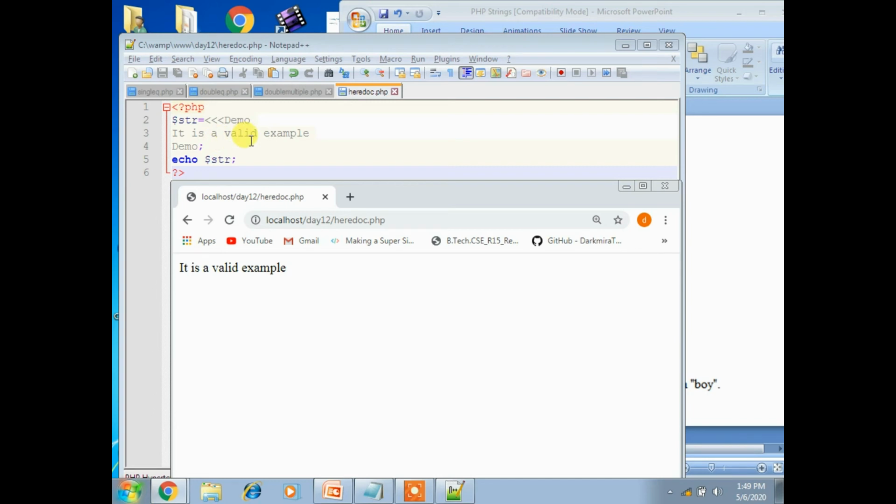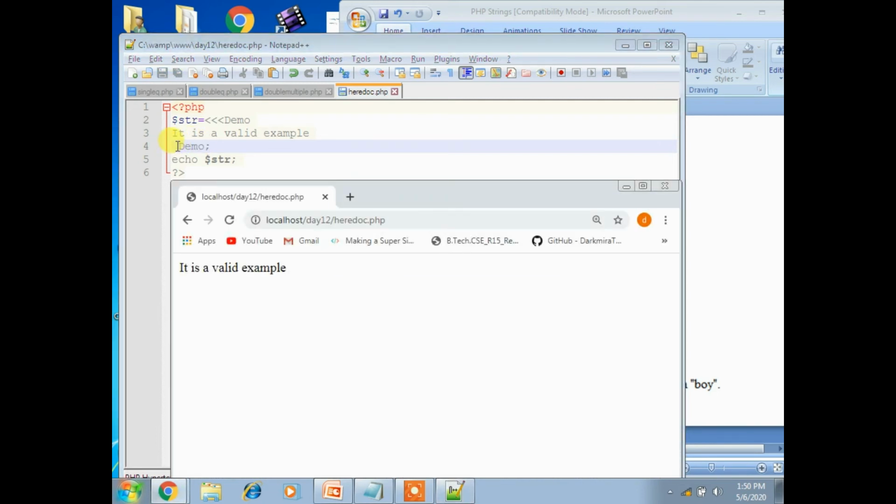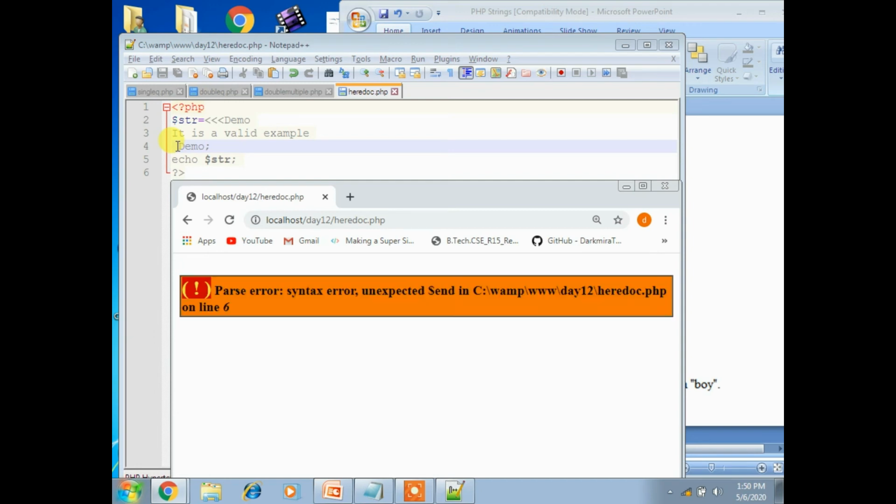So here there is no single quotation or double quotation like that. You can use valid code, but white spaces or a tab are not valid before closing an identifier. You don't need to add spaces for that. If you add a space, it won't work and displays an error. For example, if I use a space here, save the program and refresh this, you'll get an error.